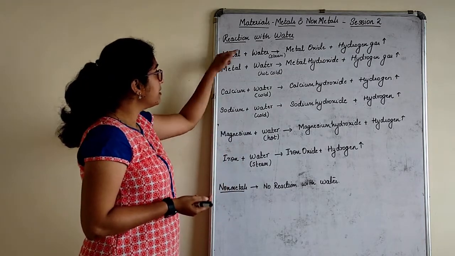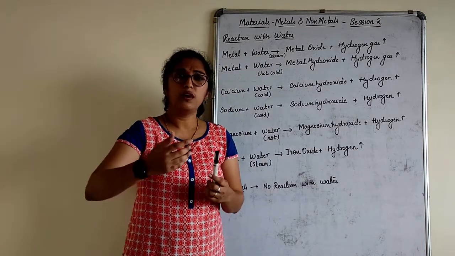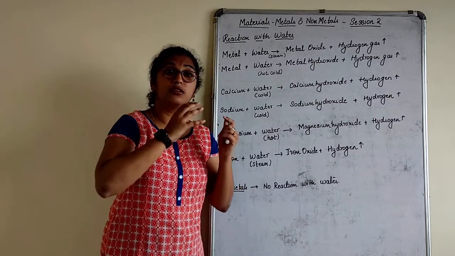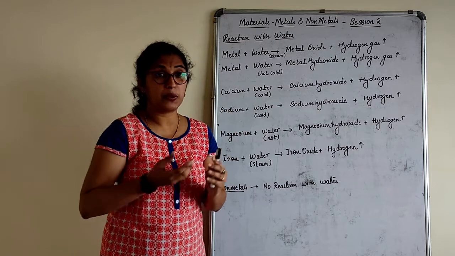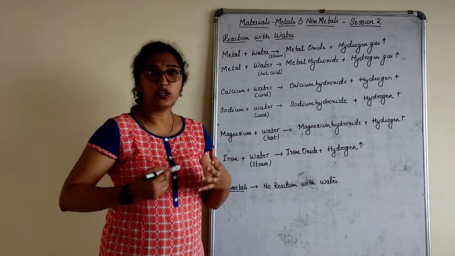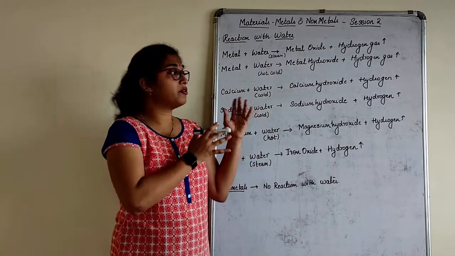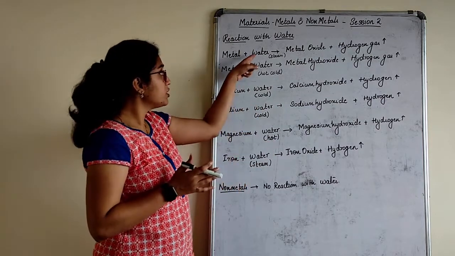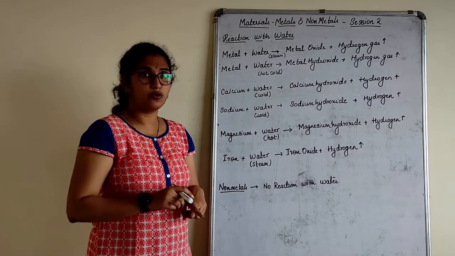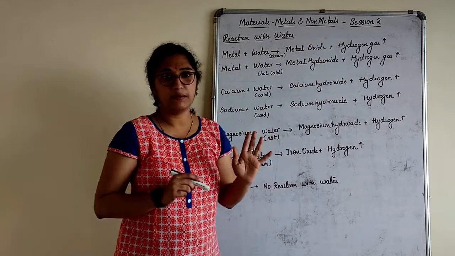For example, if a metal is reacting with steam. Now what is steam? Steam is again water only. When water boils at 100 degrees Celsius, it forms steam, right? So this is the red hot steam we talk about. When this steam is passed over metals, how do we do that? It is a quite complicated process which can only be done in specific laboratories where these tests are meant to be done. So when a metal is exposed to red hot steam, which is also water, only in that condition we get metal oxide, and hydrogen gas is liberated.